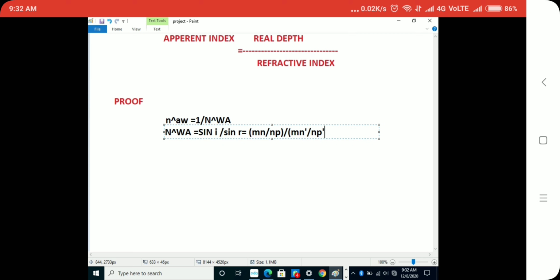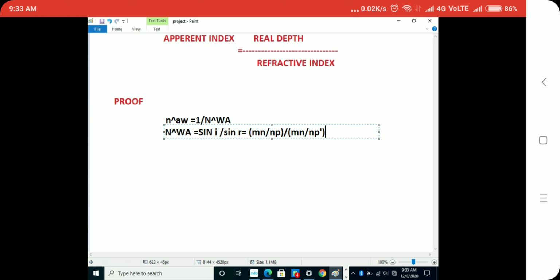Okay, is equal to, and now you should think that there is an mn here and np here, which is equal to sin i upon sin r. So you can see that this is mn, not mn dash, this is only mn. That is what most of us get confused in, and you have also seen that I also got confused. So this mn and mn get cancelled, but np cannot get cancelled. Why? Because there is a dash present here, and here it is without the dash.